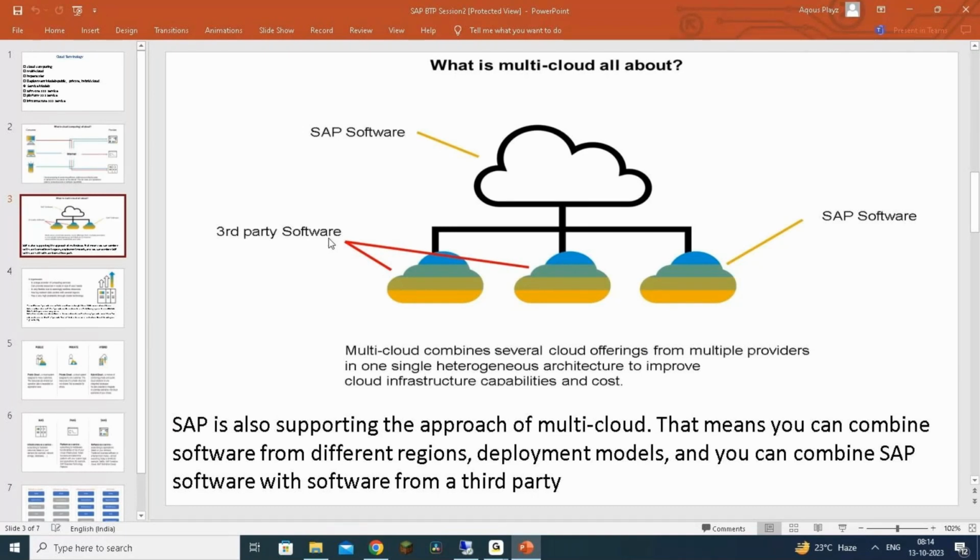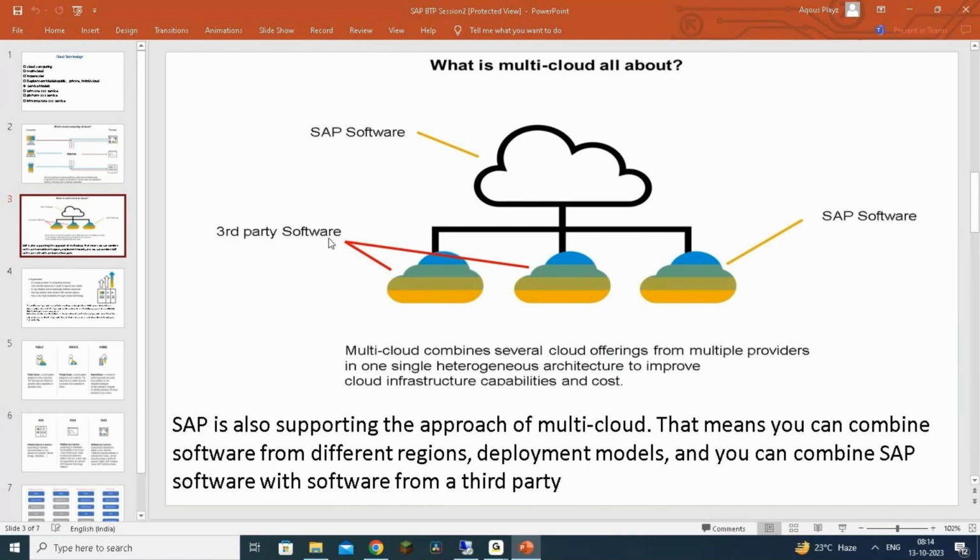There's no hard and fast rule that everything will run in one environment or be provided by one single vendor. In fact, SAP supports this. When SAP offers you the business technology platform, look at the integration facilities they provide: integration is not about integrating only SAP applications or solutions. They allow you to integrate existing SAP solutions with third party as well. SAP to SAP, SAP to non-SAP, non-SAP to non-SAP integrations are all supported. So you can say that SAP is supporting this approach of multi-cloud.